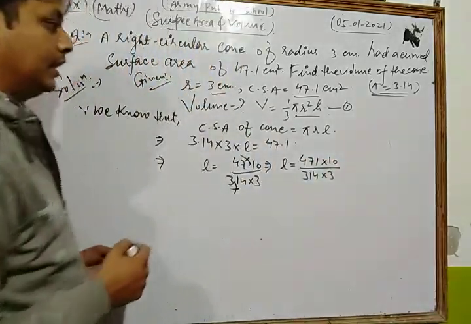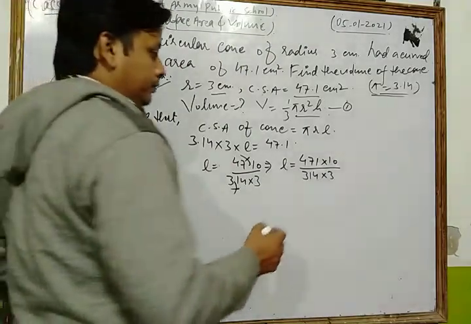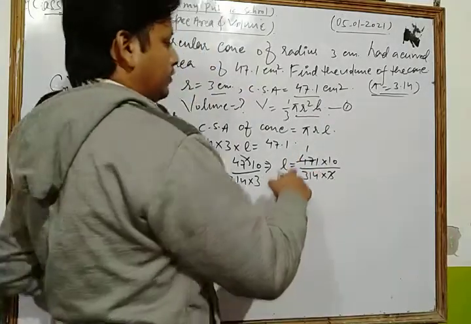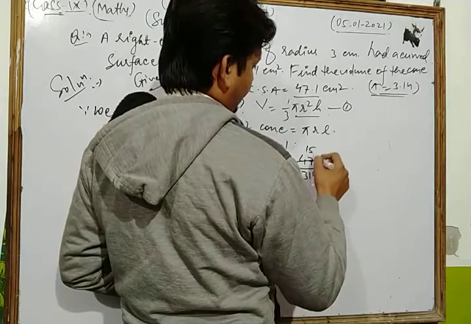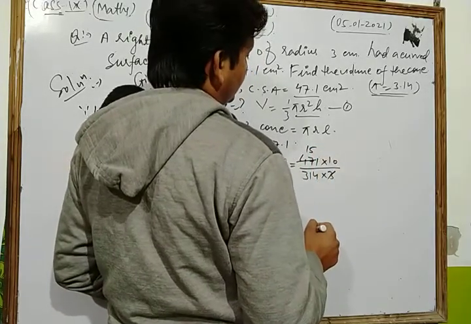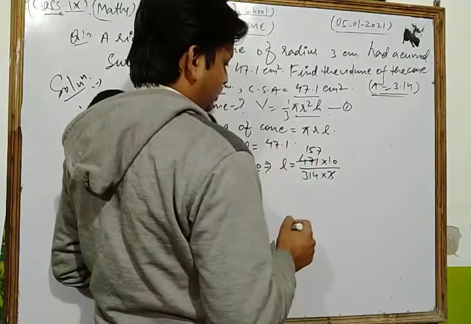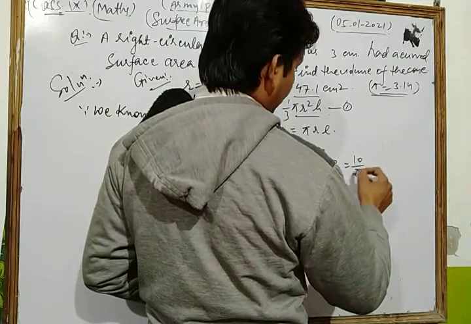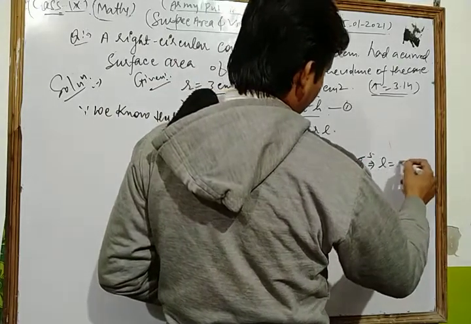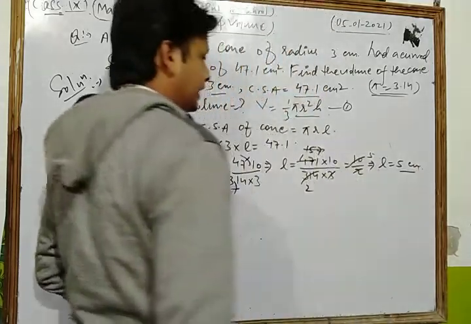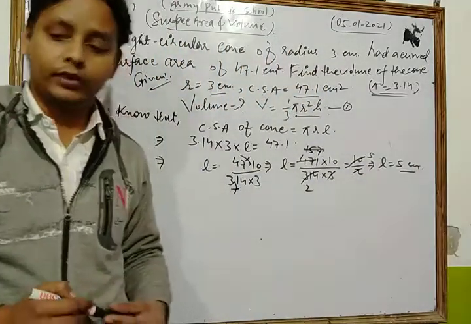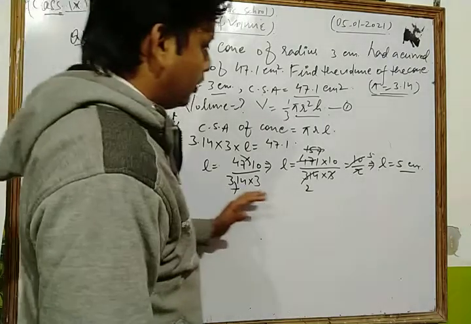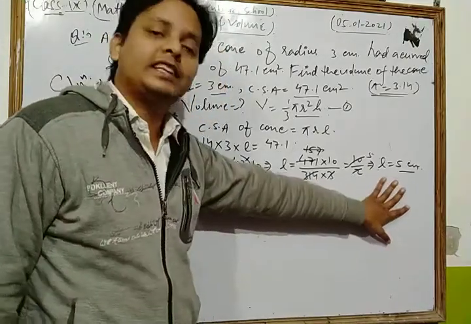Now what do I do? Let's see. 3 ones are 3, 3 7s are 21, 3 5s are 15, carry 2. 2 times the 314, so we get 10 upon 2, that is 2 5s are 10. In this way the slant height of the cone is 5 centimeter. After solving and simplifying them, dear students, we get the slant height of the cone as 5 centimeter.